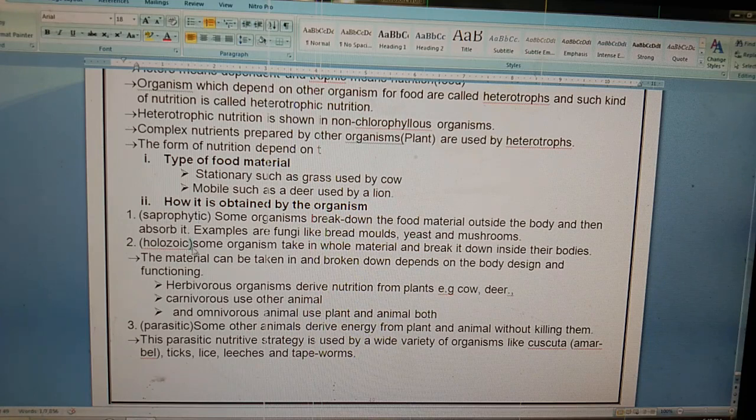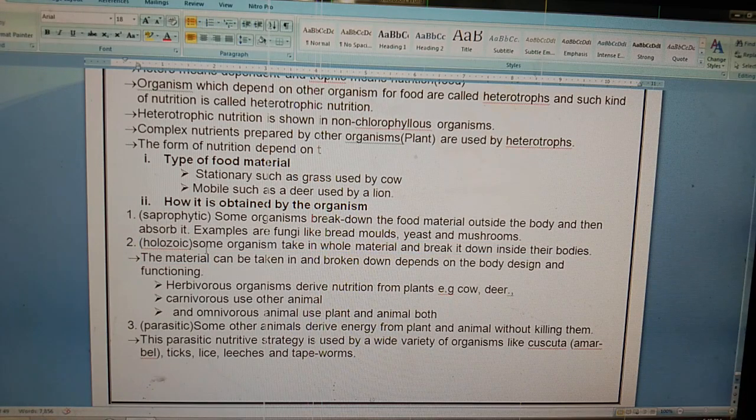If you talk about humans, we do not break down food outside the body, we break it down inside the body. Whenever we eat or put food into our mouth, then we break it down. So in our body, food is broken down inside the body. So we come under the Holozoic.